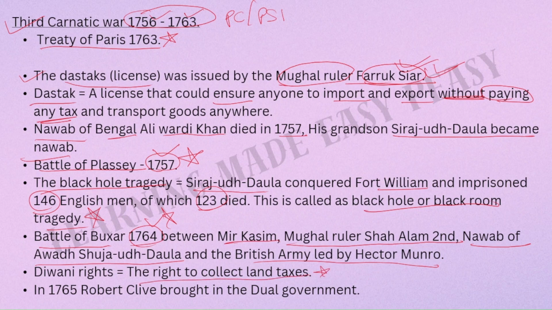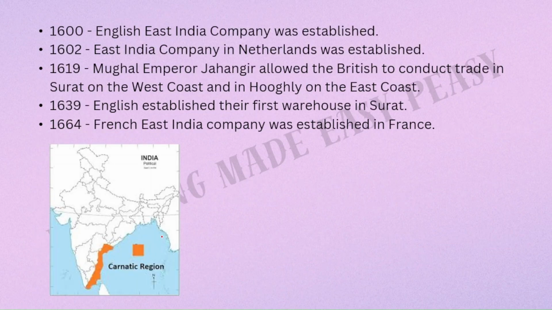This is also important. In 1765, Robert Clive brought in the dual government. This is very, very important. 1765, who brought in the dual government? It was Robert Clive. Dual government was brought in 1765 and it was brought in by Robert Clive. All this is important. Please remember. Here are the years to be remembered without fail.